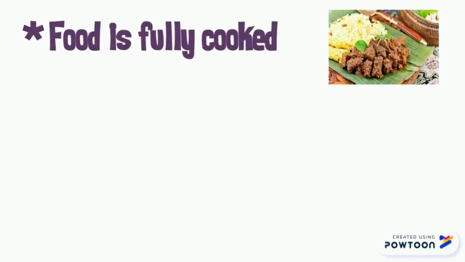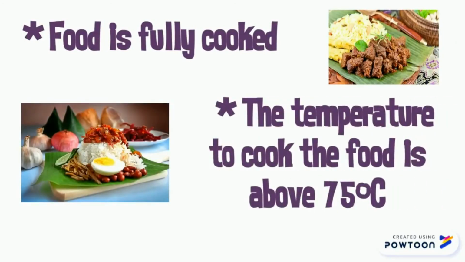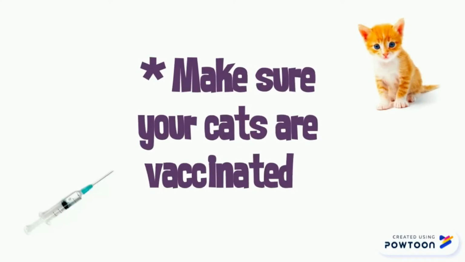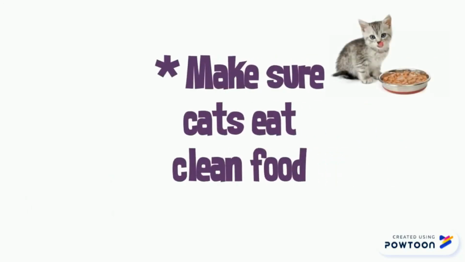Firstly, you must make sure the food is fully cooked, and the temperature to cook the food is 75 Celsius and above. Next, you must make sure your cats are vaccinated at least once a year against toxoplasmosis. On the other hand, make sure your cats always eat clean food.